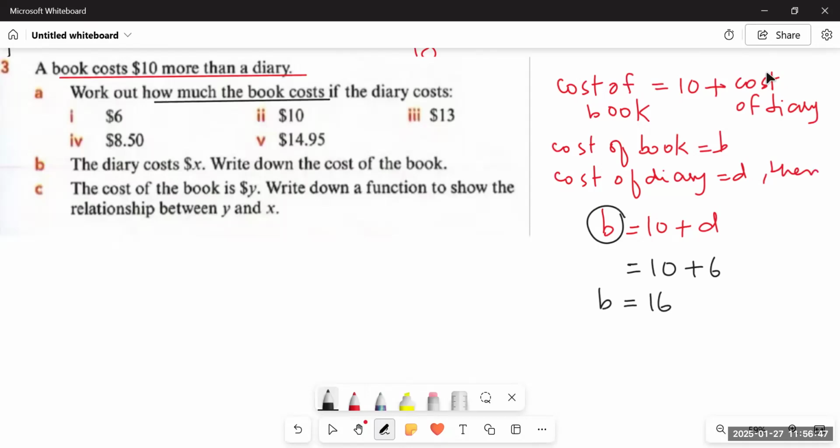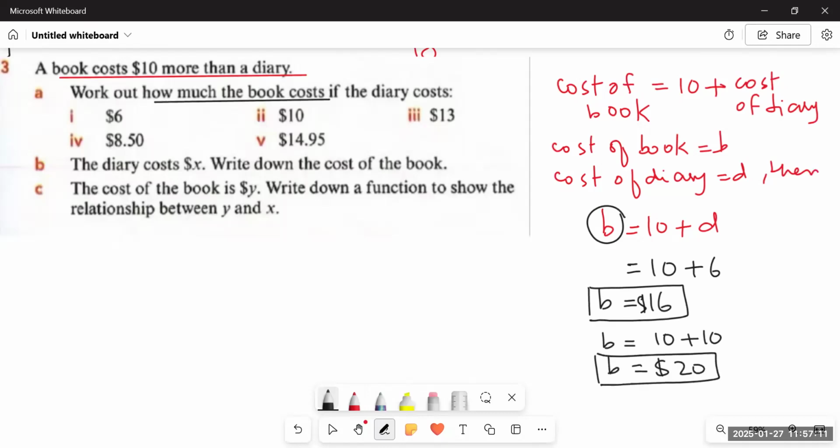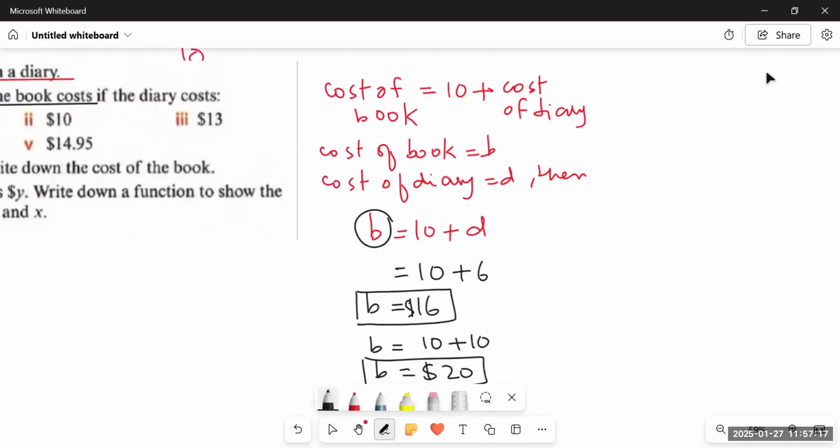So what are we doing? We are simply adding 10 to the given cost of a diary. So it would be 16. If the diary cost $6, the book would cost 10 more, that is $16. If the diary cost $10, then the book would cost $20. You see, what are we doing? We are simply substituting the values of diary every time. Next, we have if the diary costs 13, the book would be 23.